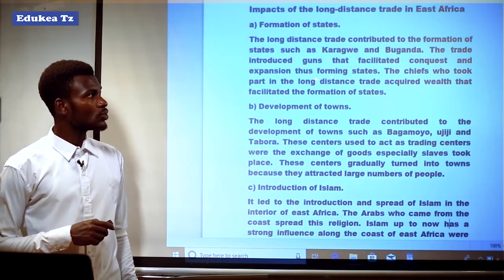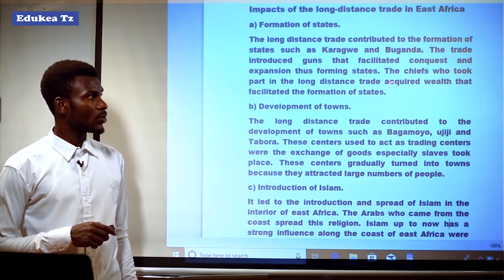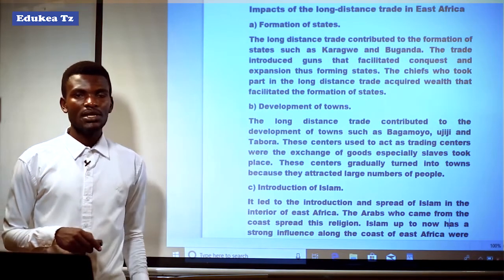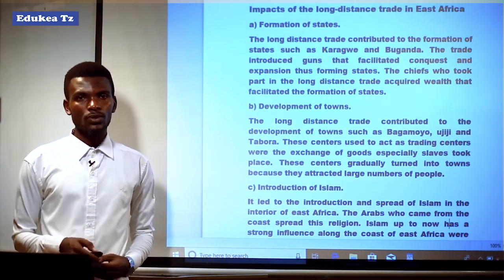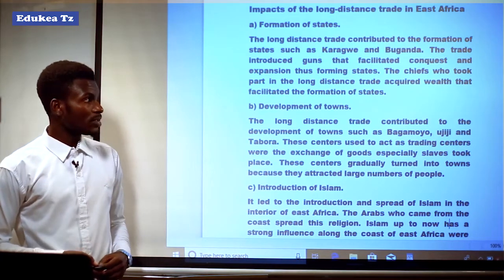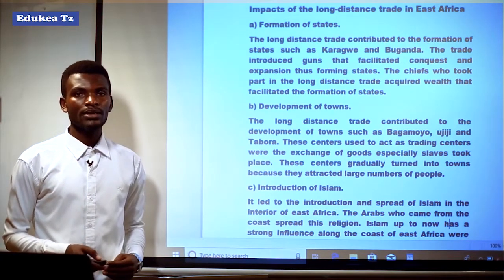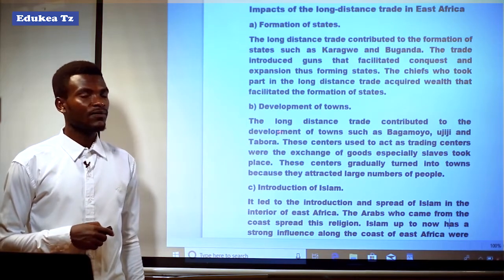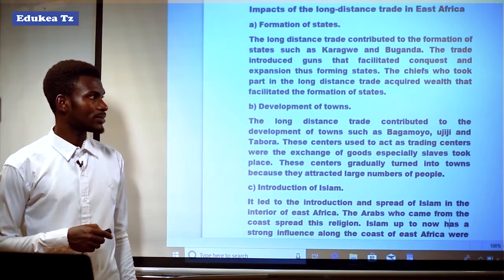The chiefs who took part in the long distance trade acquired wealth that facilitated the formation of states. It means that the chiefs or leaders who were participating in the long distance trade accumulated a lot of wealth, and that wealth facilitated the formation of states.